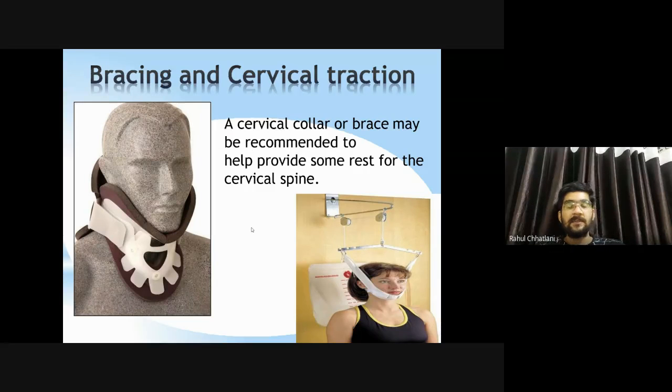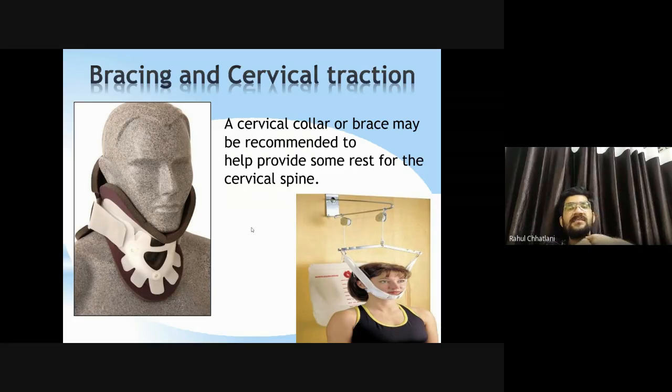Bracing and cervical traction. Bracing, orthosis, something that you learn in 6th semester. So the cervical spine can be given hard collars, soft collars, all things are possible. Depending on what is needed for that patient, you will be deciding. As the physical therapist, you will decide what should be prescribed for them, and the orthotist will make it and give it to the patient. Also, cervical traction, which is again part of physical therapy, you already have learned, can be given.